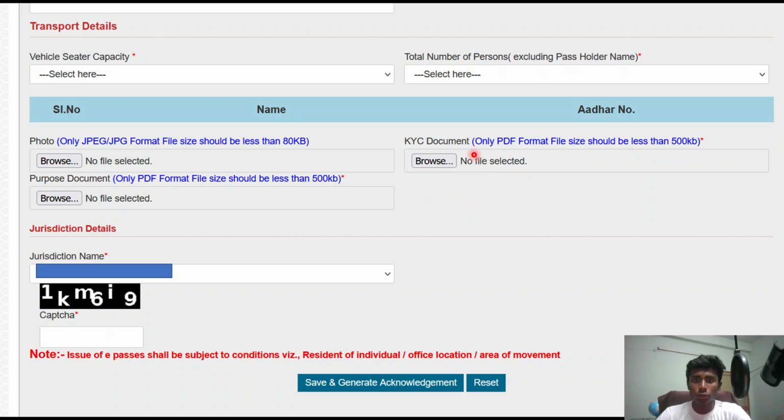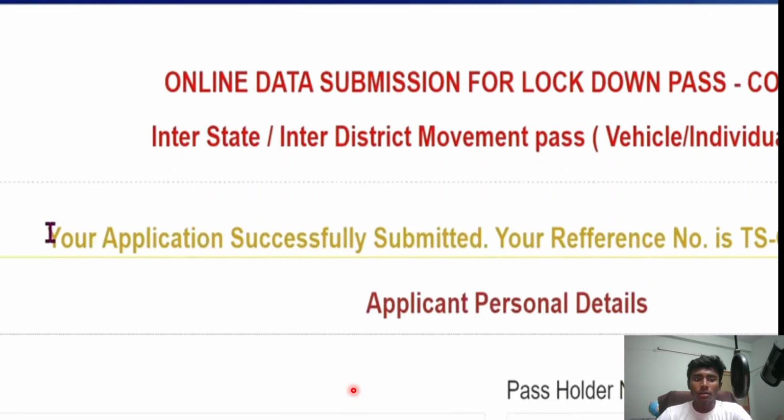And here you have to upload your Aadhaar card, and select your jurisdiction name and enter the exact captcha which will be displayed there. And as soon as you click on the save and generate acknowledgement button, your application will be successfully submitted